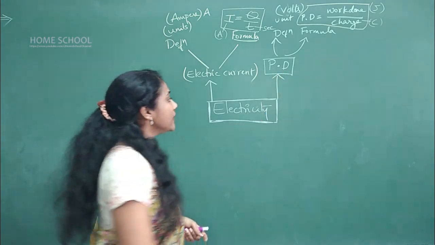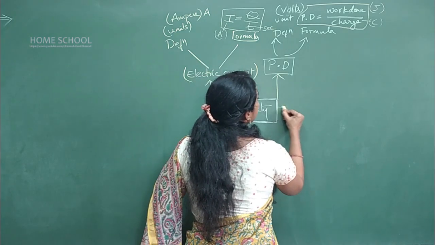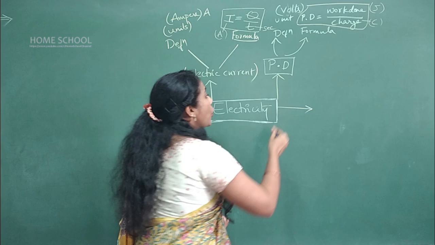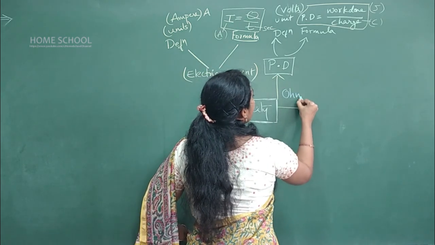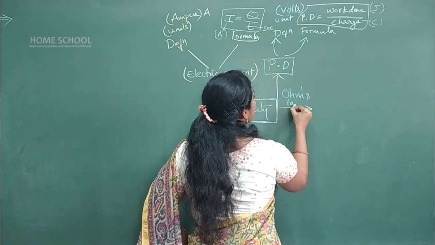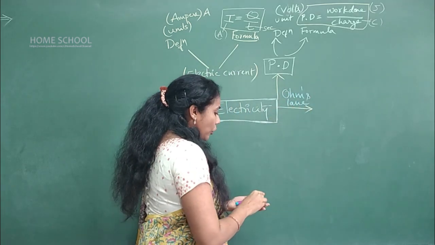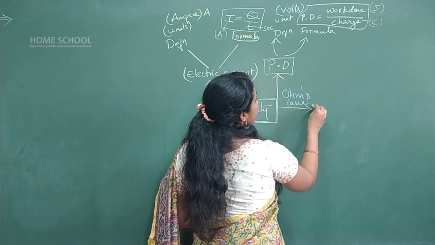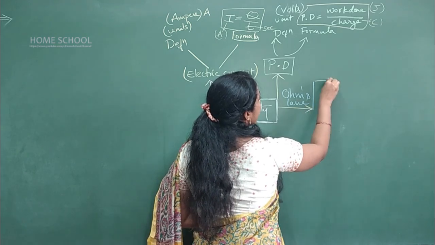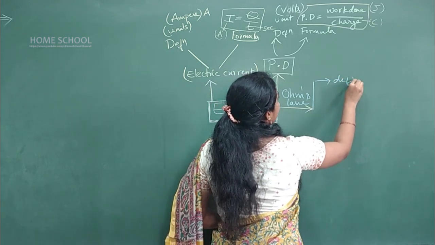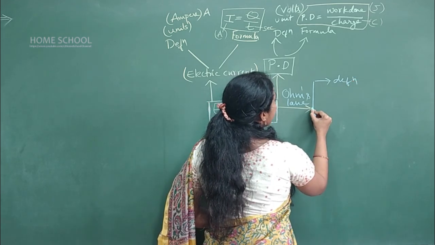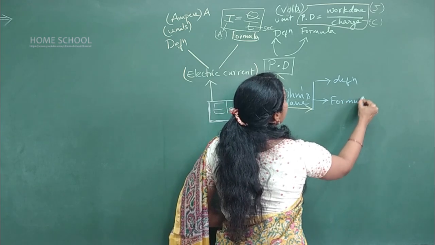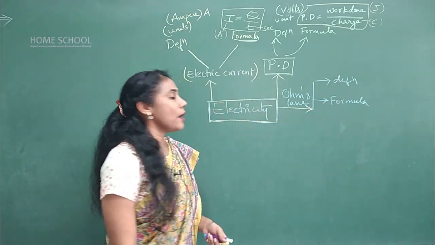And coming to the third topic. The third topic is very, very important. That is Ohm's law. Here in Ohm's law, there are two things which are important. One is the definition, and the other one is the formula. So how do you define Ohm's law?